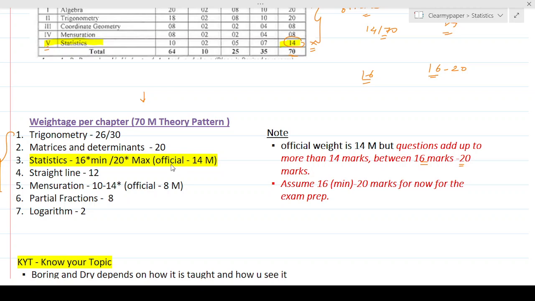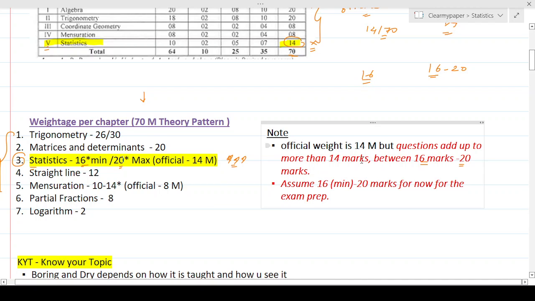So if you see from that sense, statistics is exactly on number 3 over here, which means that the relative weightage and the importance of this chapter from a study standpoint, from a ease of learning and understanding, and it's not very, the scope is not very vast, the syllabus is not very vast to cover, it's very easy and you can do that. So from that standpoint, it's very important chapter, and I strongly recommend that students focus on this chapter in terms of the weightage and in terms of ease of scoring. And again, just keep in mind, minimum you're going to get 16 marks worth of questions, and if you're lucky it can go up to maximum 20, and those are like easy wins for you.